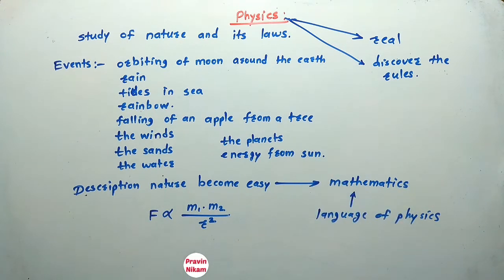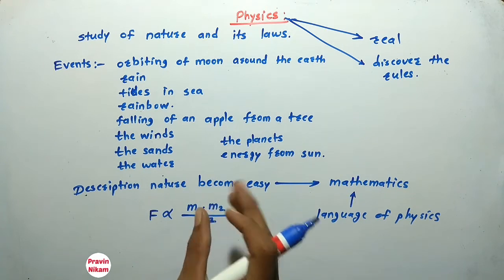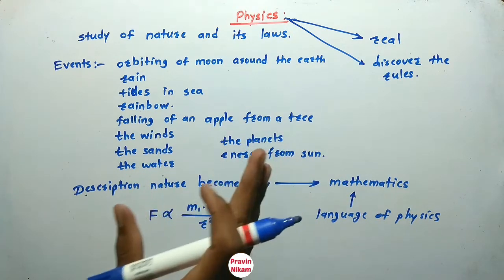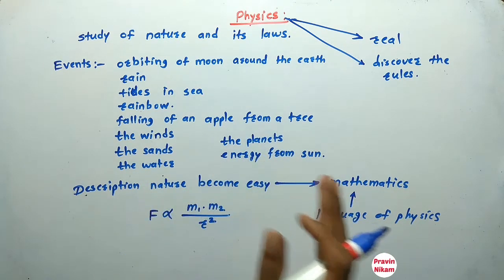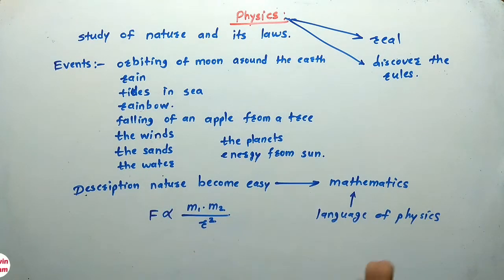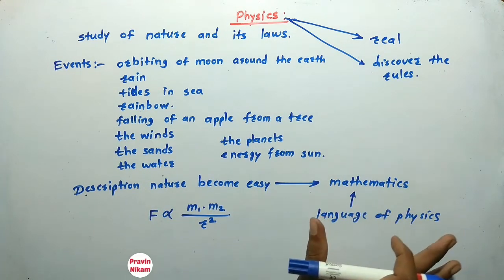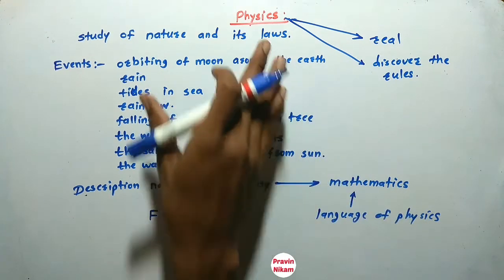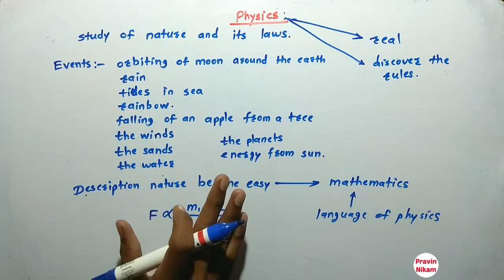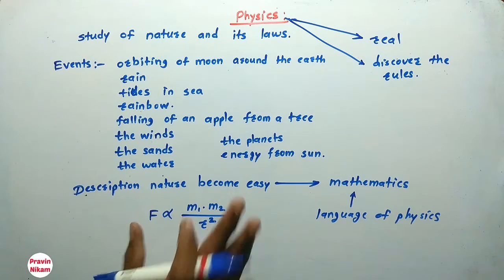Physics describes the laws of nature, and this description is quantitative and involves measurement and comparison of physical quantities, and for that mathematics is the language of physics. The knowledge of physics and mathematics is necessary for a mechanical engineer.